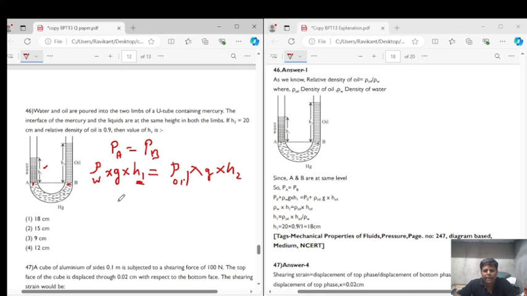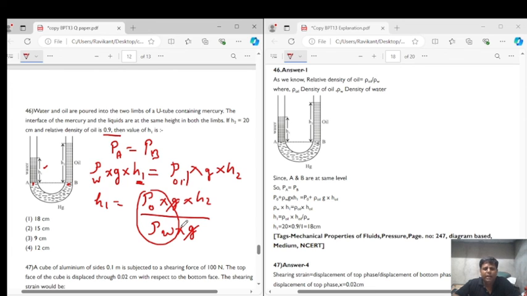We are supposed to calculate H1, so H1 is equal to density of oil into g into H2 upon density of water into g. So g and g cancel out. Density of oil upon density of water is nothing but relative density of oil, which has been given as 0.9, right, into H2. H2 has been given as 20.